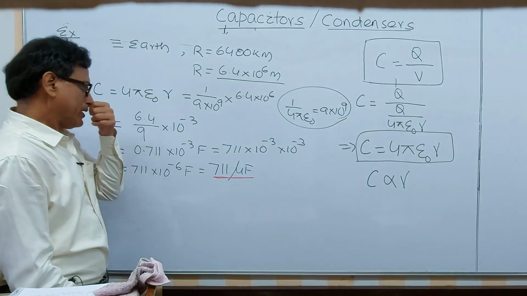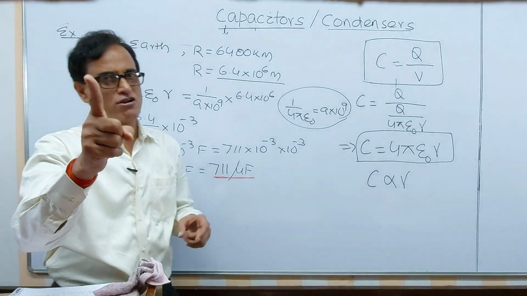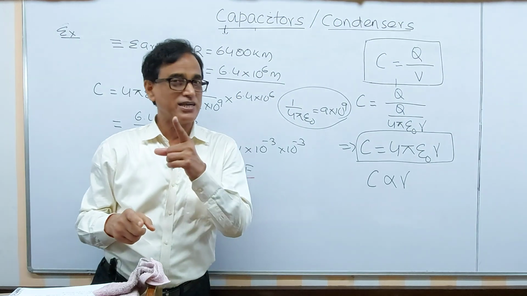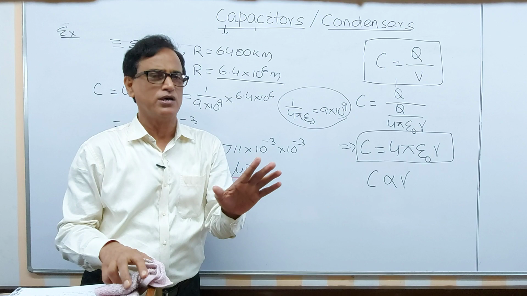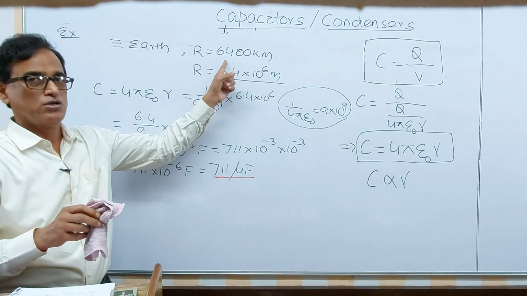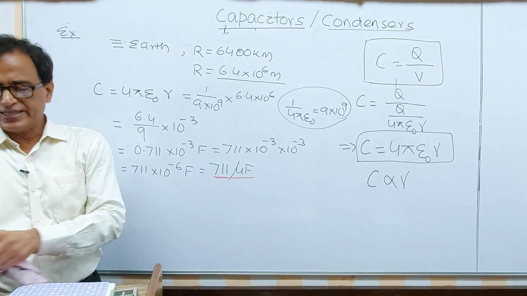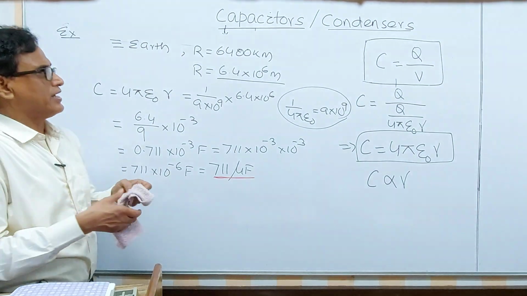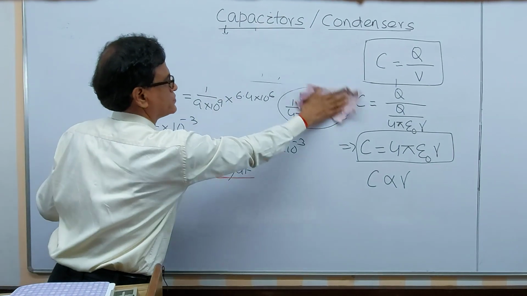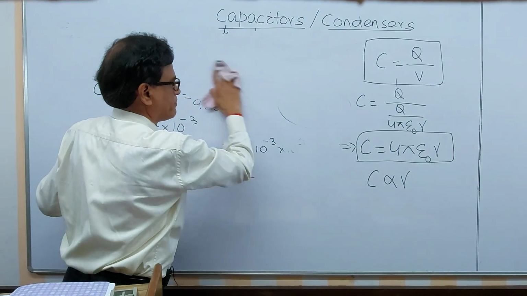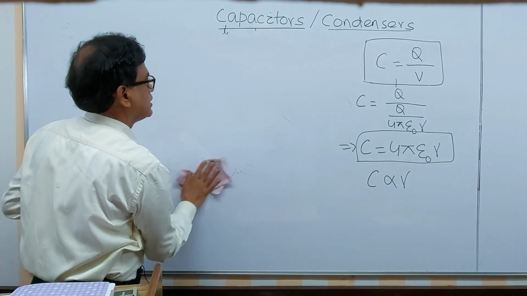So if you consider this result, you should remember. If you consider a conductor like earth, its capacitance will be only 711 microfarad. You needn't calculate this one because you can never change this one. Okay. So accordingly, we can have another trick. So I think this formula you should adopt. And let me finish this formula today, and next we will calculate an important long question.